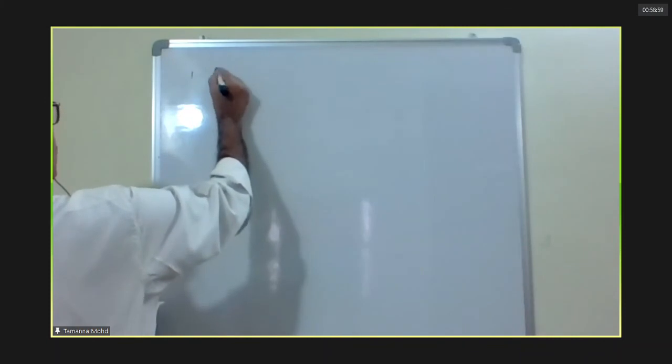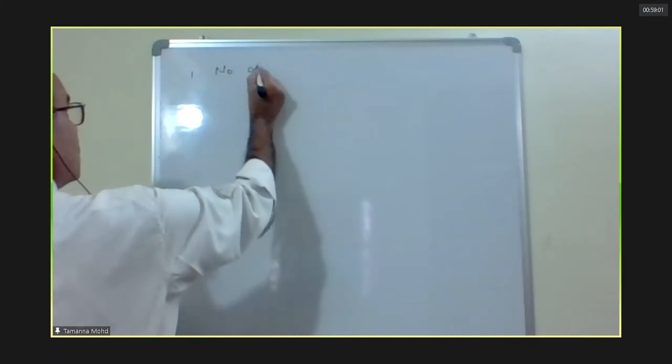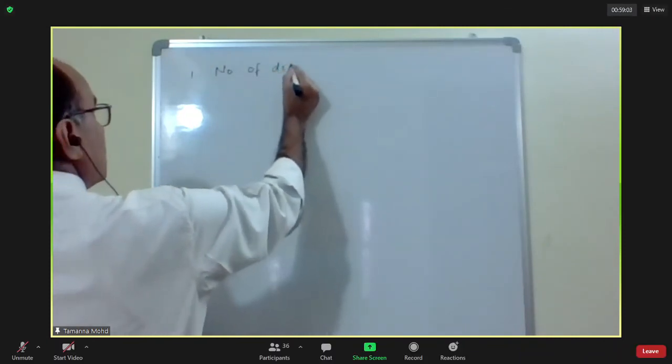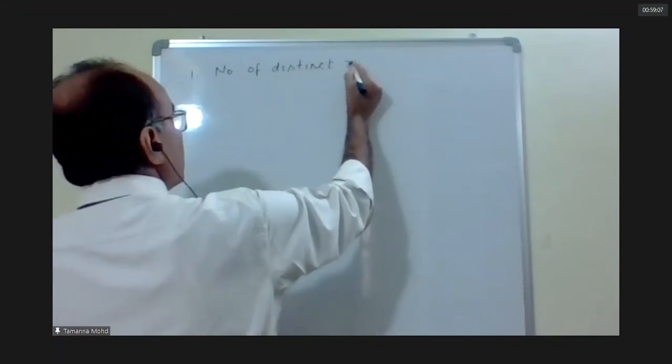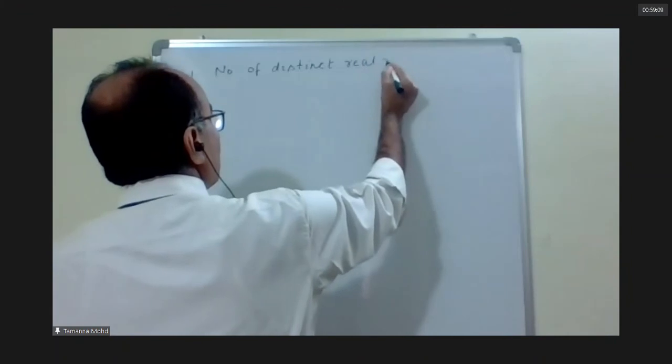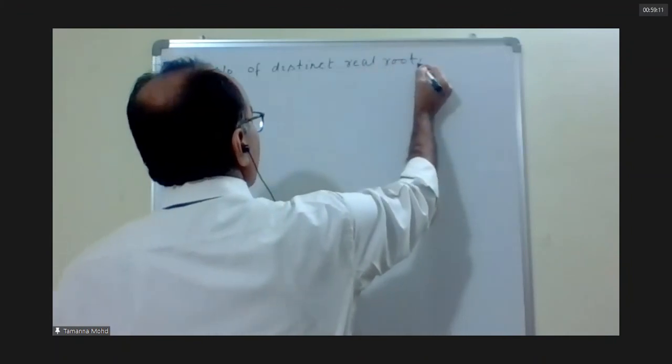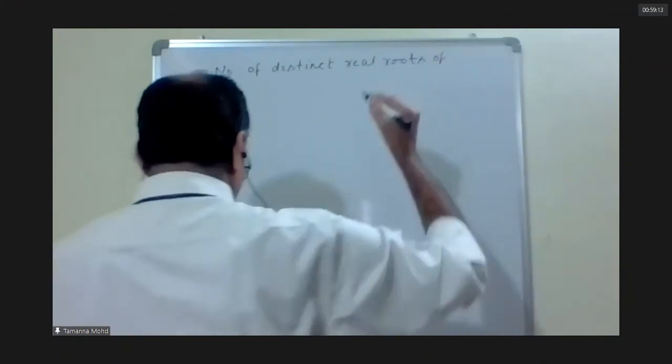Number 1: number of distinct real roots.